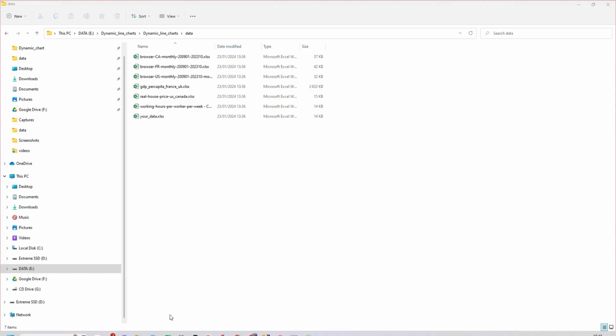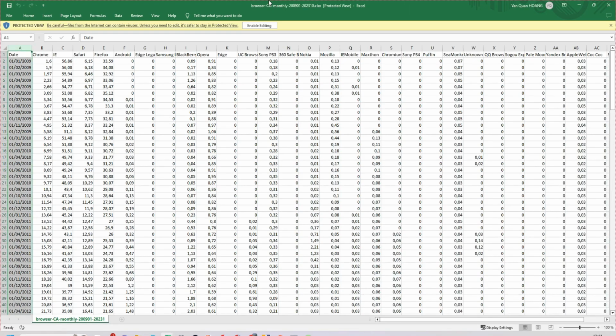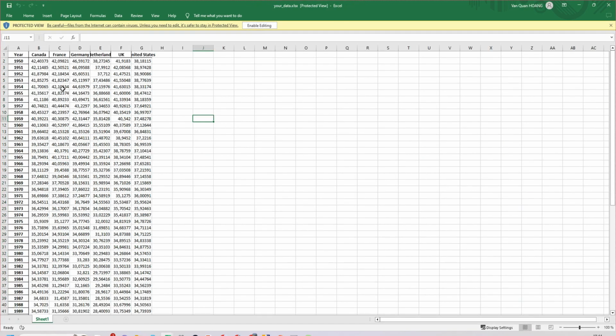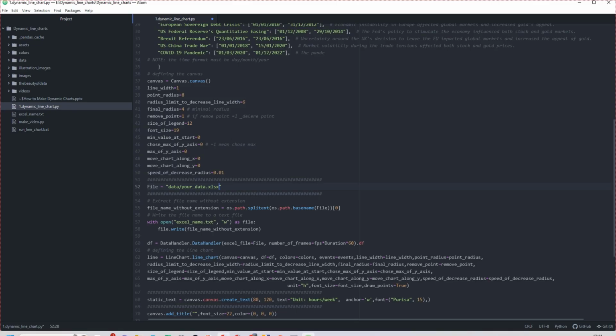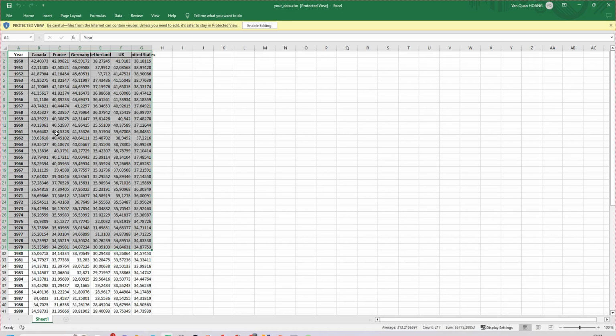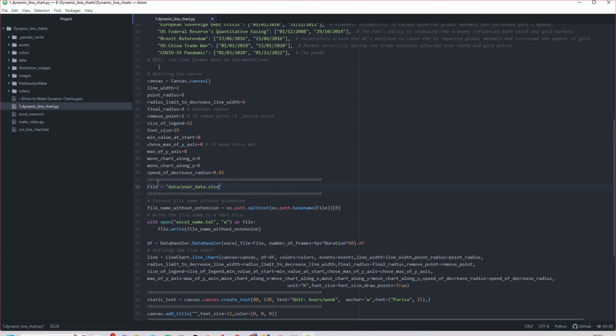For example, I will open this. Okay. For example, you have your data in a format like this. This is the working hours per worker per week. So your data is the working hours per worker per week here. Now I put your data's name.